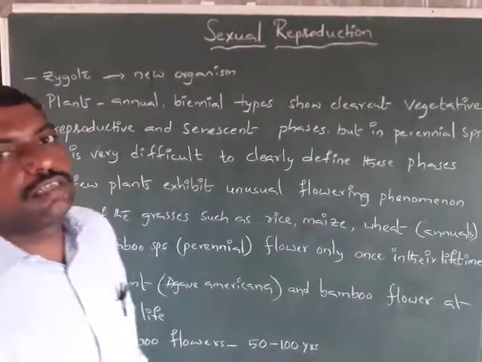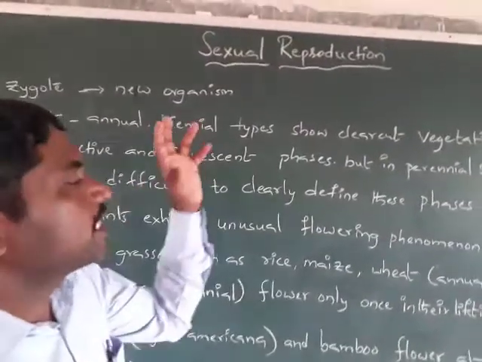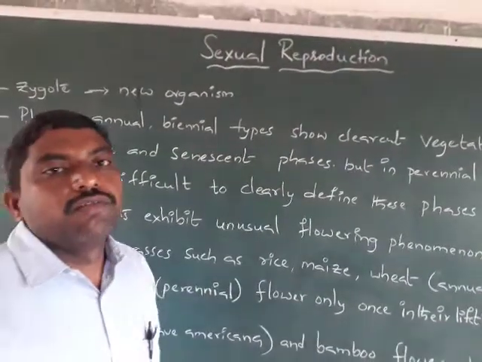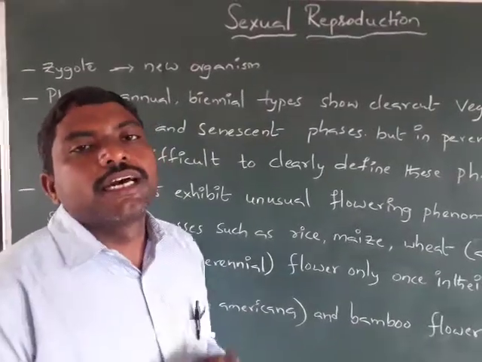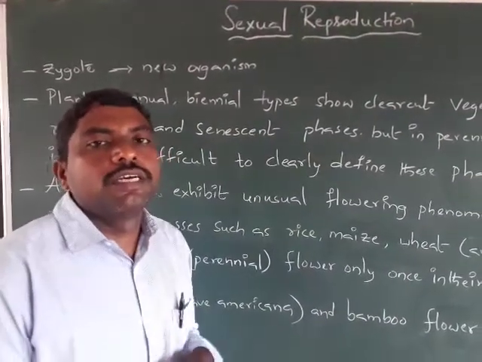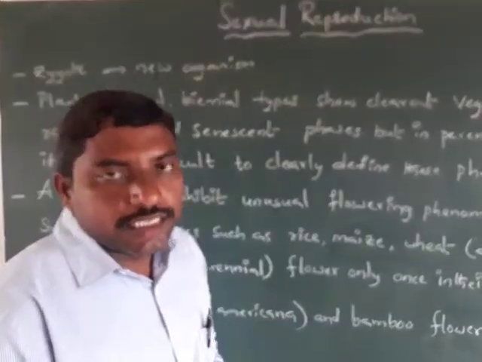In this video, we discuss sexual reproduction. Sexual reproduction involves the formation of male and female gametes either by the same individual or in different individuals of the opposite sex.